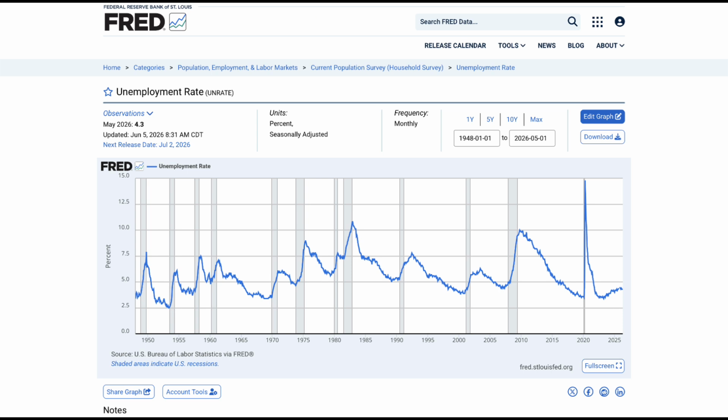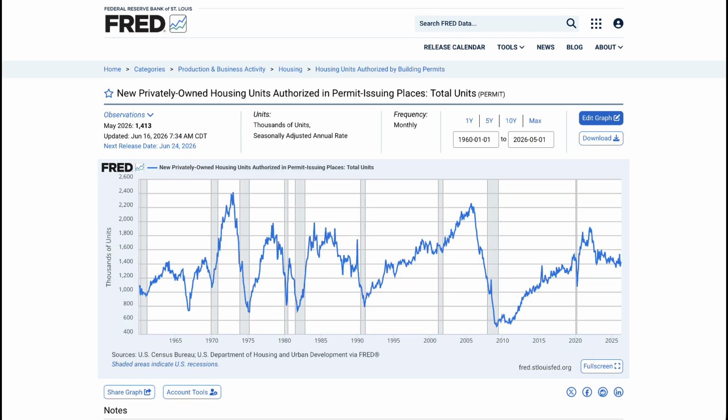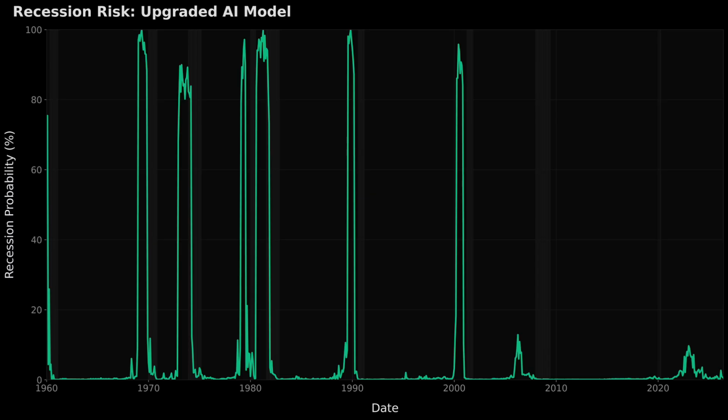The problem is unemployment is fundamentally a lagging indicator. In 2008, the financial crisis was triggered by a systematic issue in housing and credit markets, not by initial failures in the labor market. Companies didn't start firing employees until they were already losing money. By feeding AI lagging data like raw unemployment rate, the model became lazy. It sat around, waiting for unemployment to spike before ever declaring a recession, meaning it completely missed the flashing warning signs coming from credit spreads and housing in 2007.